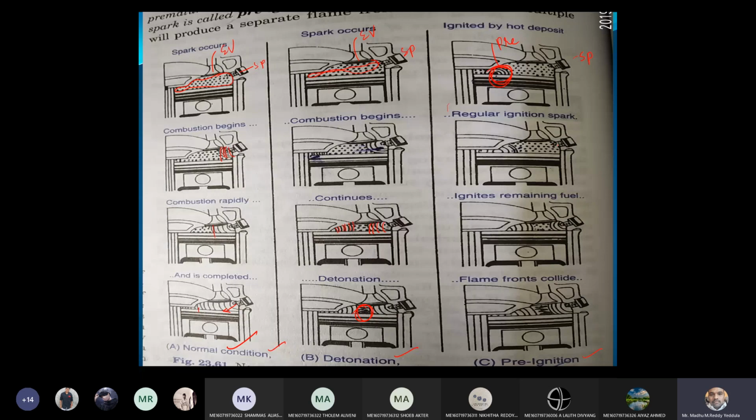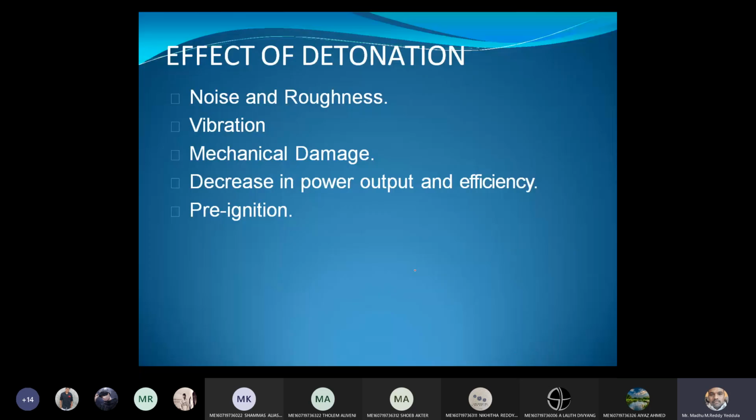By that time, the flame front released by the pre-ignition has traveled almost half the distance, and again these two are colliding in the passage. Again, this leads to knocking. The collision of two flame fronts again leads to knocking only. Now, what are the effects of the detonation?